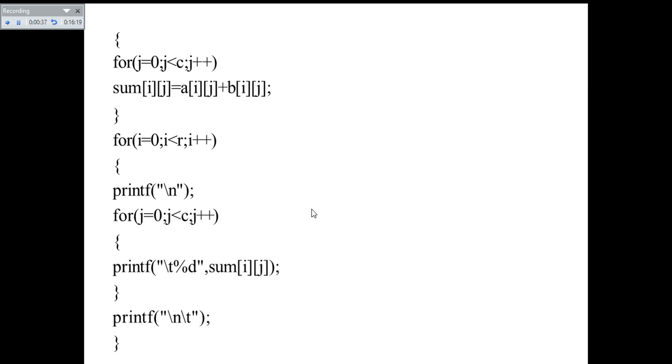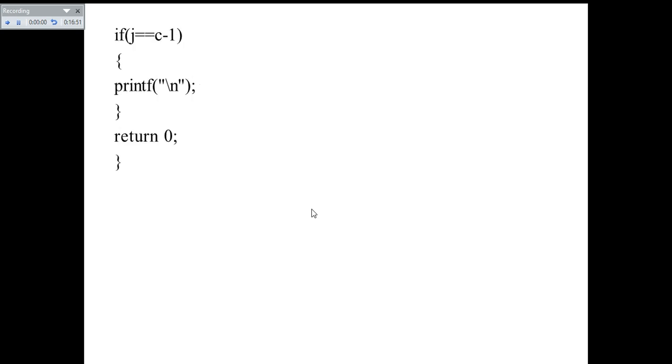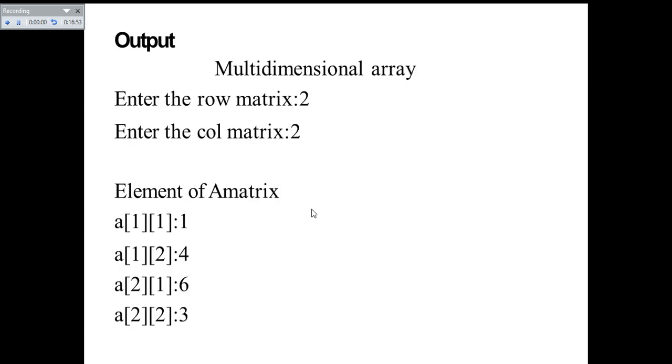And now we are going to use the same concept that is used for printing the matrix elements in the form of a matrix. So a matrix will have row and column arrangements. For that purpose, we have to use this logic. For i equal to 0, i less than r, i plus plus, printf backslash n. For j equal to 0, j less than c, j plus plus, printf backslash t percent d, sum of i comma j. Printf backslash n percent t backslash t. And this is the concept that is used for printing the array elements in the form of rows and columns. And finally this will print the output in this format.